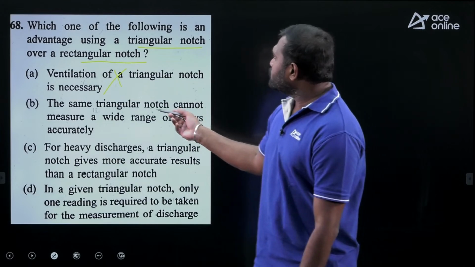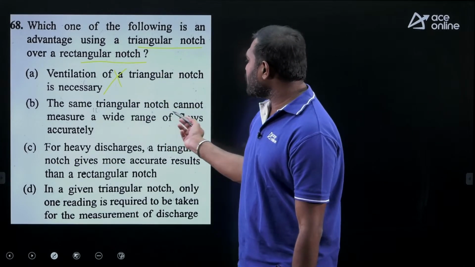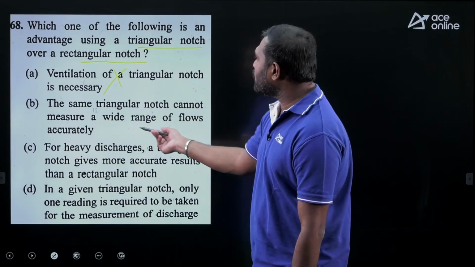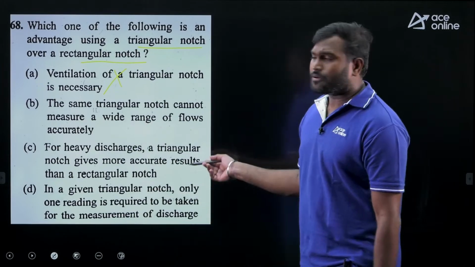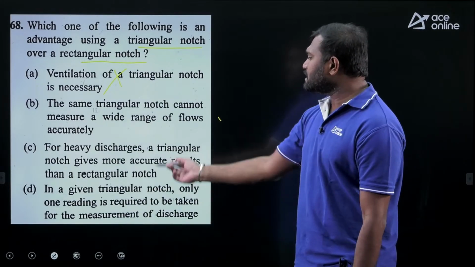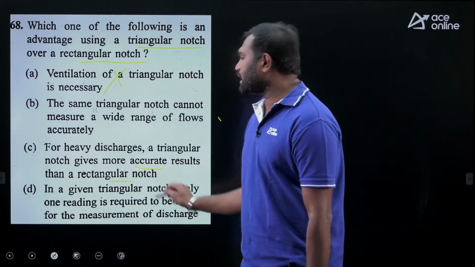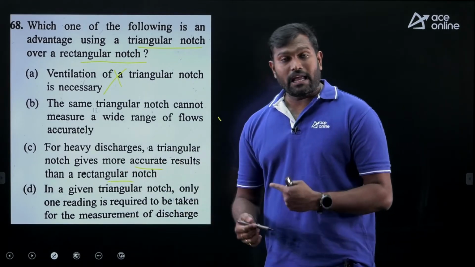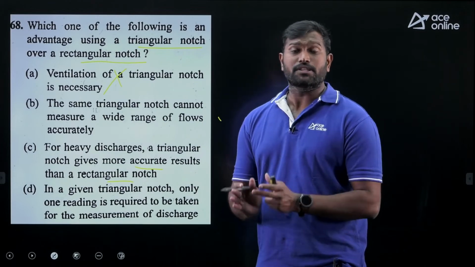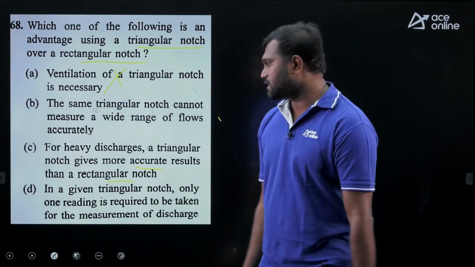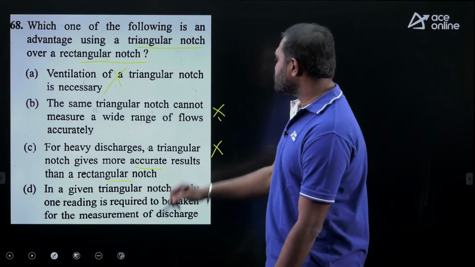So that is not going to happen. Now, for heavy discharges, a triangular notch gives more accurate results than the rectangular notch. No, the triangular notch gives the best results for low discharges, not for high discharges. So this is also incorrect.